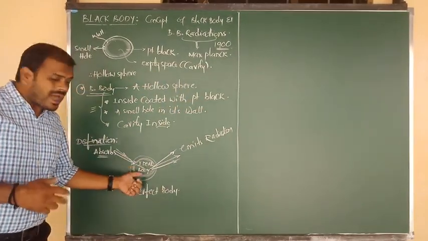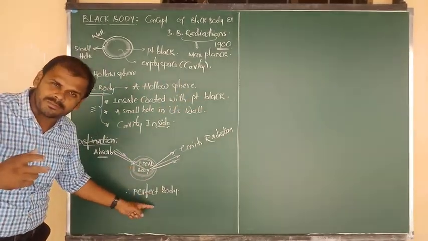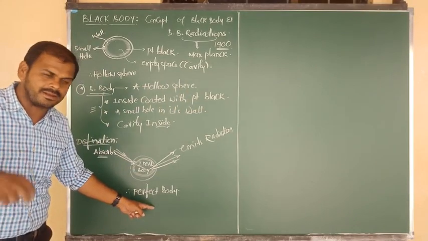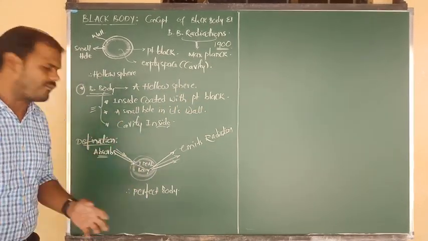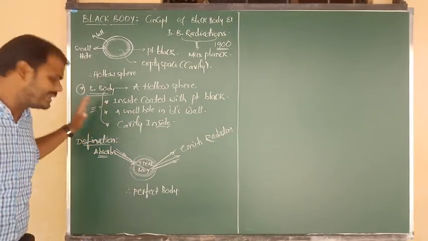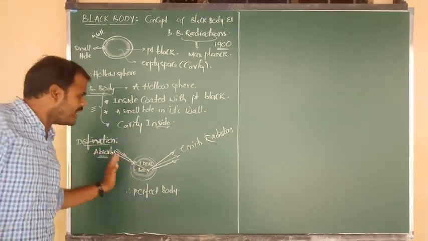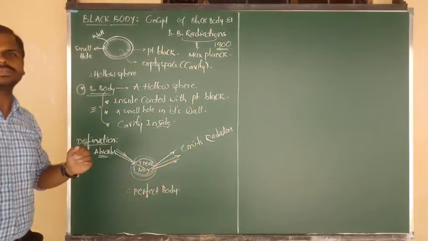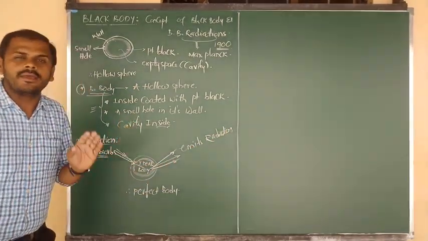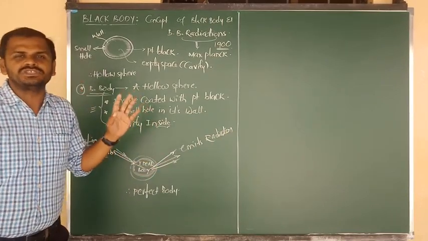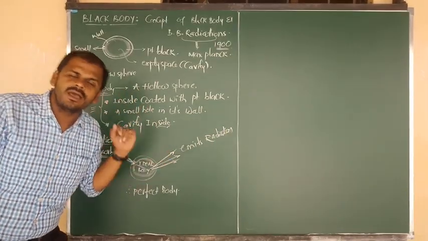So it is an ideal or perfect body. Black body has the capability to absorb all the incident light and emit it. Here there will be no wastage of light, no wastage of energy, no wastage of radiation.